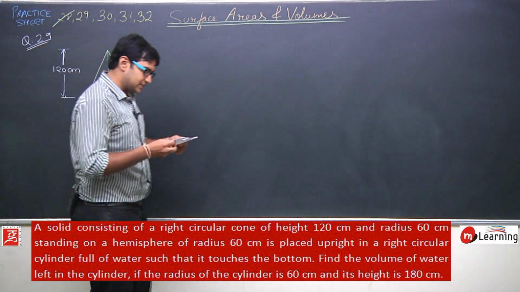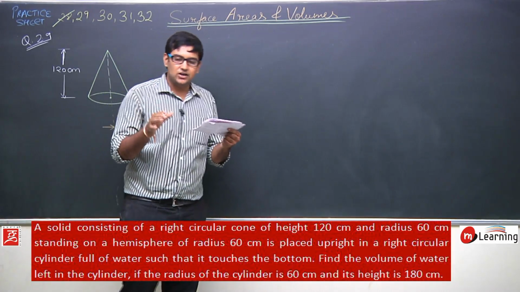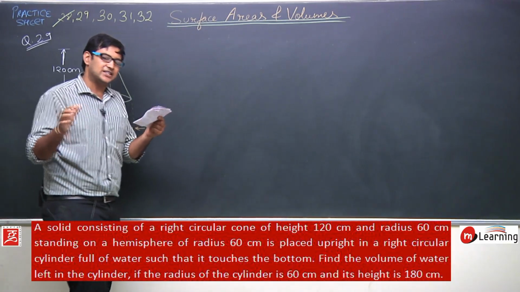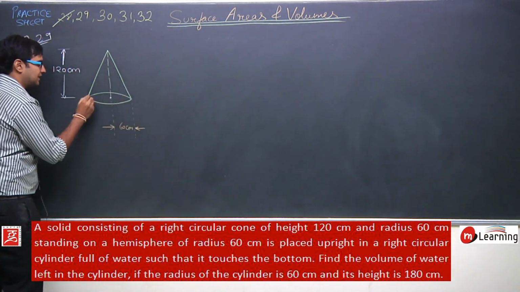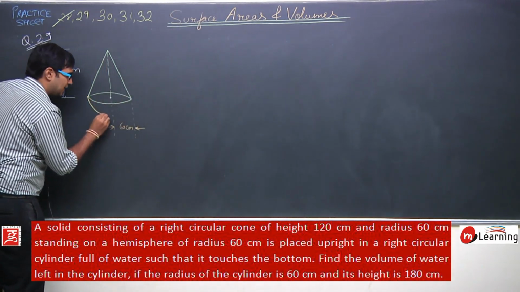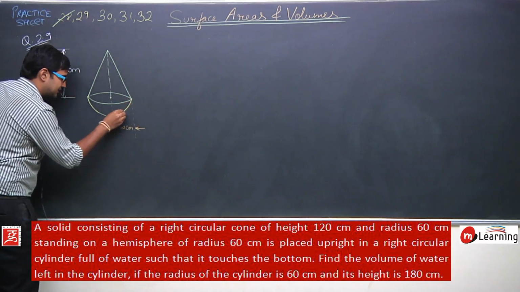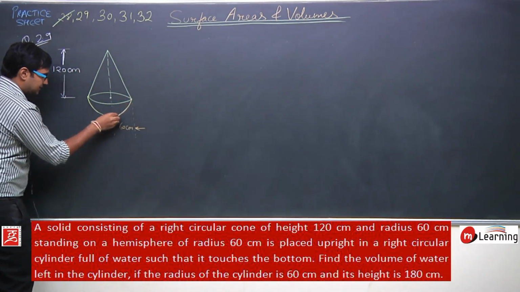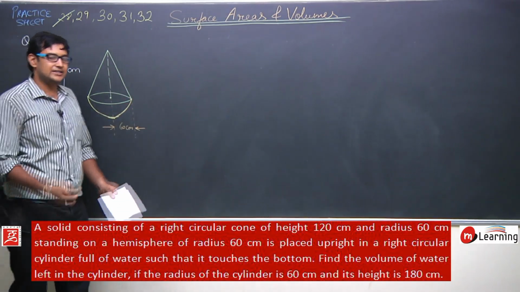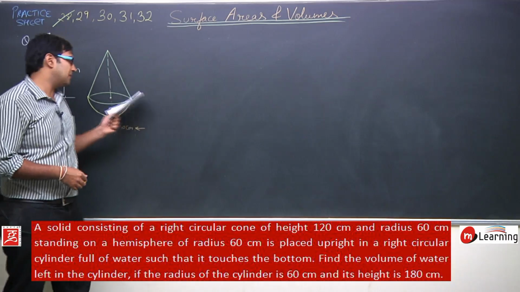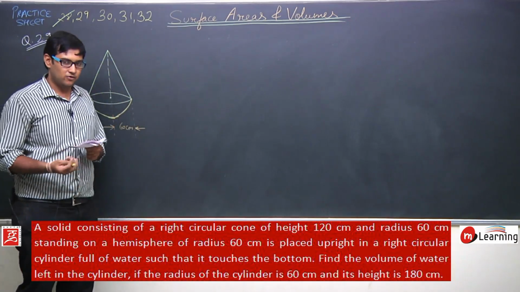and further it says it is standing on a hemisphere of radius 60 centimeters. It means the base of this conical solid is a hemispherical base and the radius of this base is 60 centimeters. Let us say this is the base, which is a hemisphere, and this hemisphere also has the same radius as the radius of the cone.